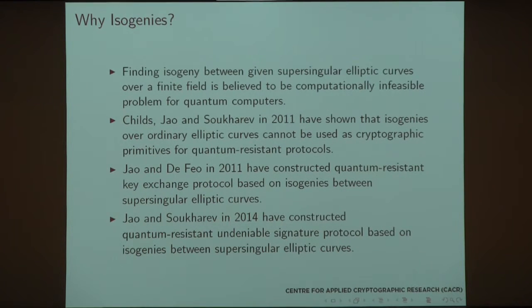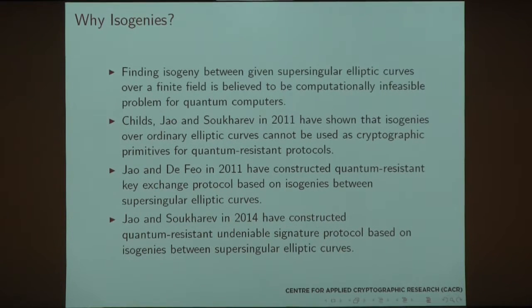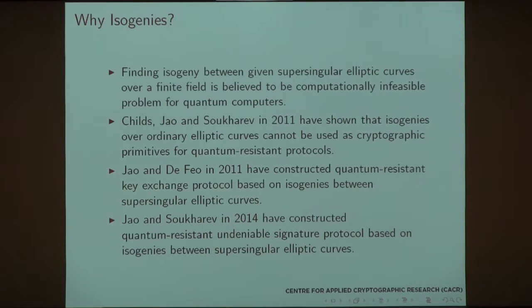So why use isogenies? Well, finding an isogeny between given supersingular elliptic curves over a finite field is believed to be a computationally infeasible problem for quantum computers. It's basically one of the major five areas in post-quantum cryptography. Now, together with my supervisor and Andrew Childs in 2011, we have shown that isogenies over ordinary elliptic curves cannot be used as cryptographic parameters for quantum-resistant protocols. We basically show that there is a sub-exponential attack, but the same attack is not applicable to supersingular elliptic curves.